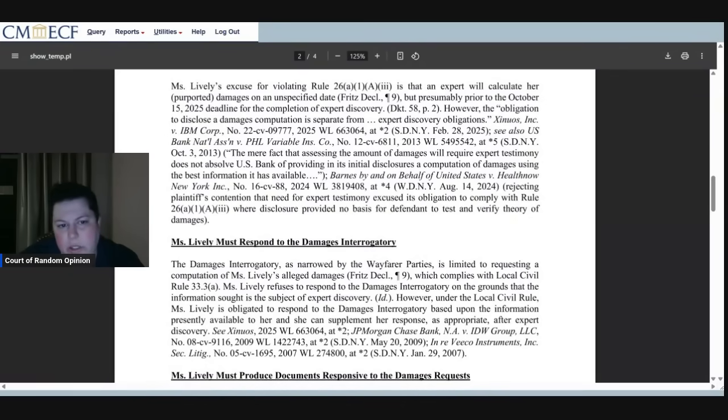However, the obligation to disclose a damages computation is separate from expert discovery obligations. And they're citing a case here that says the mere fact that assessing the amount of damages will require expert testimony does not absolve U.S. Bank of providing in its initial disclosures a computation of damages using the best information it has available.